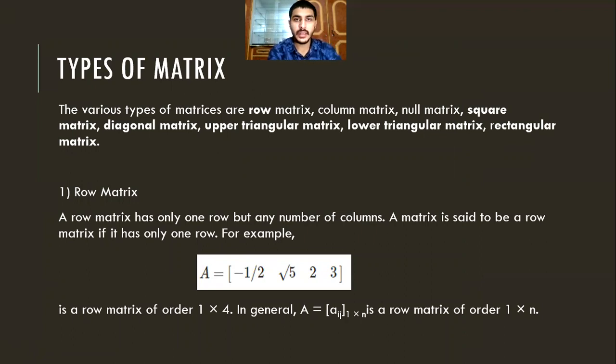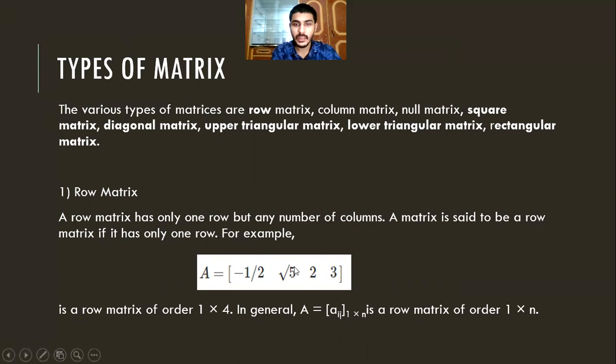So here is my another topic, that is types of matrix. The various types of matrix are row matrix, column matrix, null matrix, square matrix, diagonal, upper triangular matrix, lower triangular matrix, and rectangular matrix. What is a row matrix? A row matrix has only one row but any number of columns. A matrix is said to be a row matrix if it has only one row.